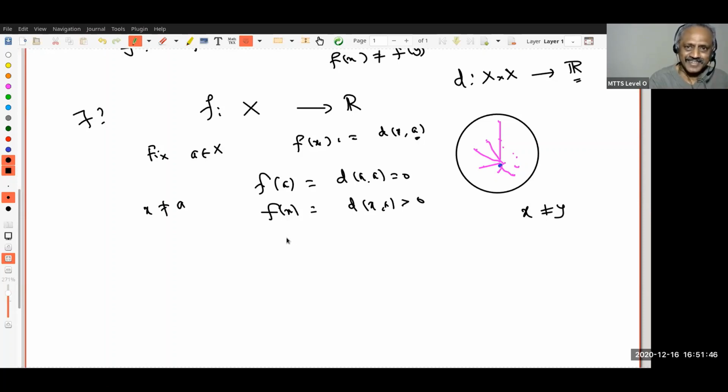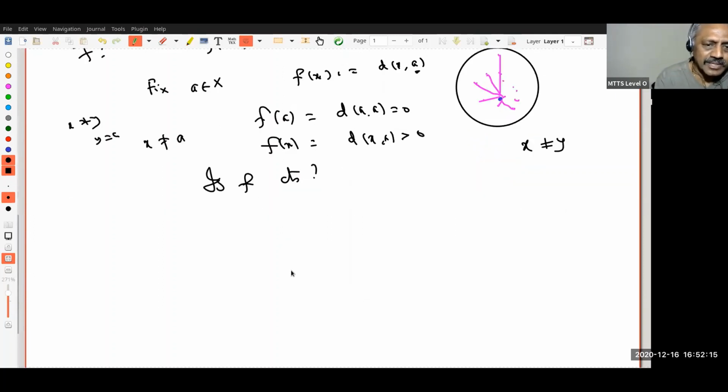See, then we are lucky. Yeah, maths is fun. So is f continuous? Because it satisfies everything. It's real valued. Given two points, give me a point x and y. Take y equal to a. Construct this function. Then f of x and f of y are distinct. Finished. Very good.